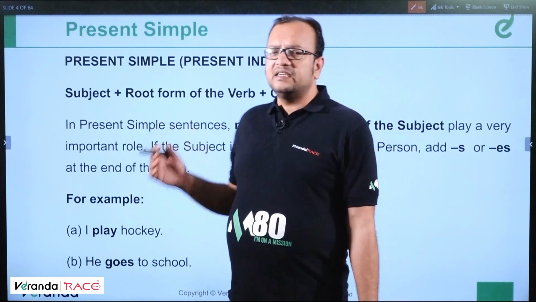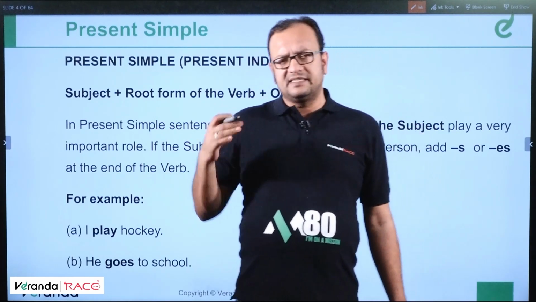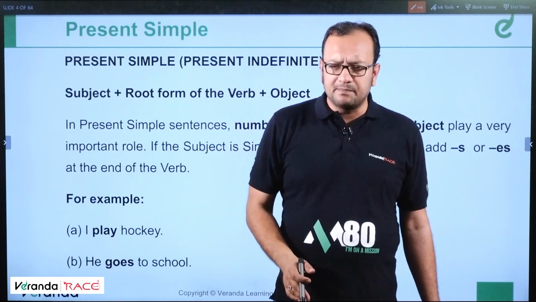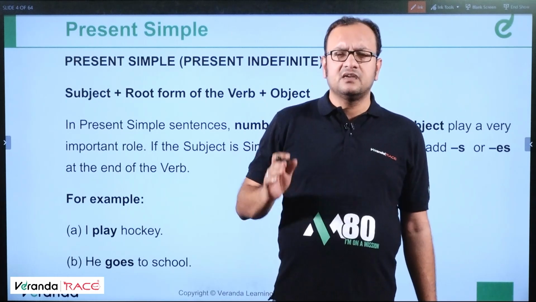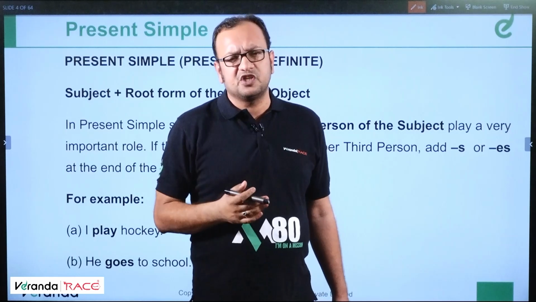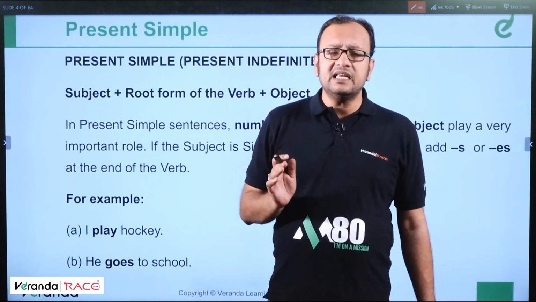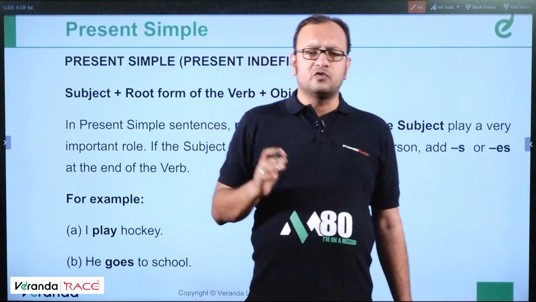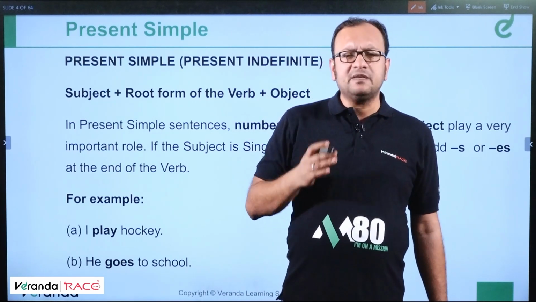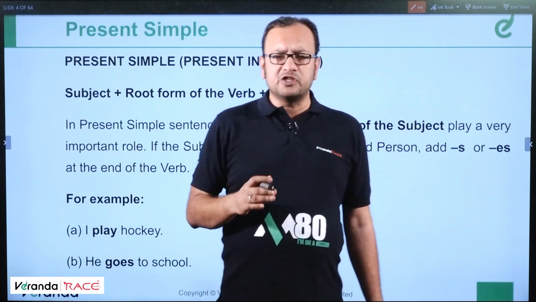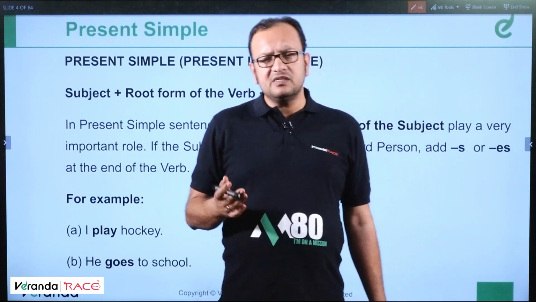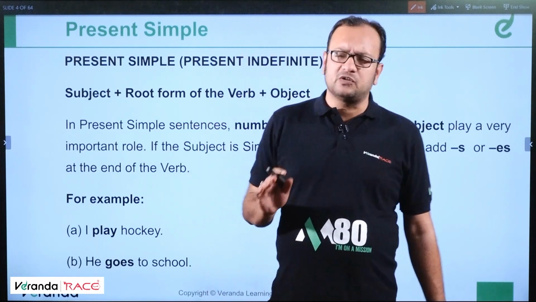Present simple. When we understand that there is a tense called present tense, it can further be divided into 4 parts: present simple, present continuous, present perfect and present perfect continuous. These are the 4 subdivisions of the present tense. Similarly, the past tense is subdivided into 4 segments: simple past, past continuous, past perfect and past perfect continuous. And future tense can be written in simple future, future continuous, future perfect and future perfect continuous.